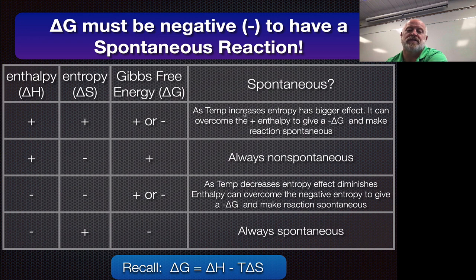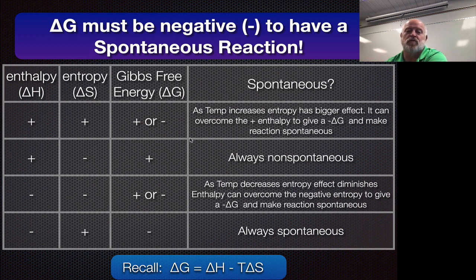If we increase the temperature in this scenario, so we increase the T, that means the multiplier for entropy is going up. So as we change temperature, we affect how much entropy really plays a role in this result. It doesn't really change enthalpy at all. So as we increase temperature, the entropy contribution gets bigger and bigger because we're multiplying by T. As a result, the entropy will start to dominate.